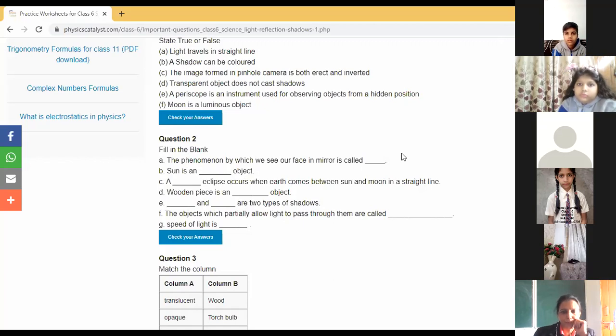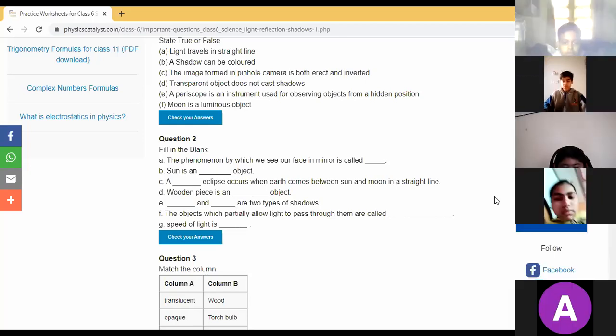Wooden piece is an dash object. Bhumika. Opaque. Okay. Dash and dash are the two types of shadows. Aditya. One is a natural shadow, which we don't create, it gets created itself.